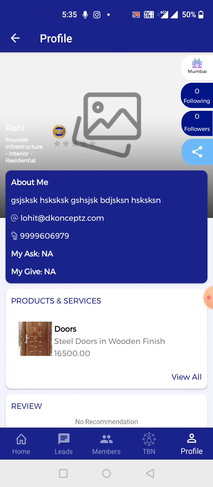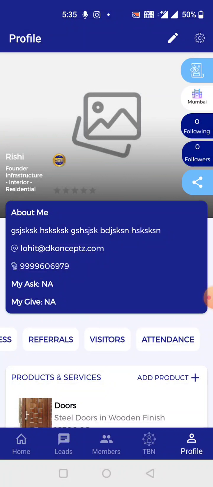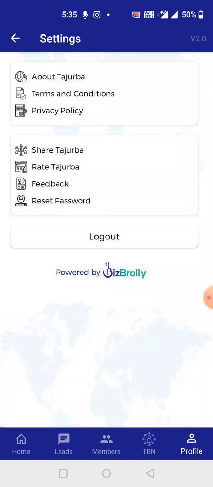Then from here, you can see how many members you're following, how many followers you've got, and you can share your profile as well, and the Tajurba app with somebody outside this. Now in the settings section you can see all about Tajurba, terms and conditions, privacy policies. You can share the Tajurba app with anybody and everybody, because we've got a bronze category wherein there is no membership charge and people can join Tajurba and grow themselves.